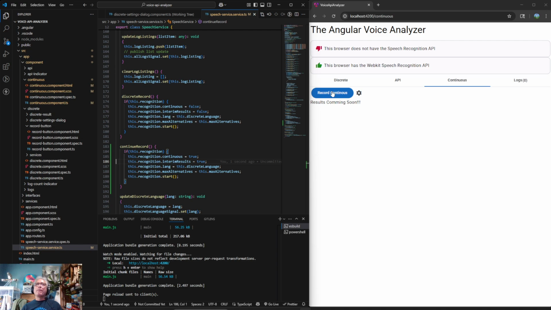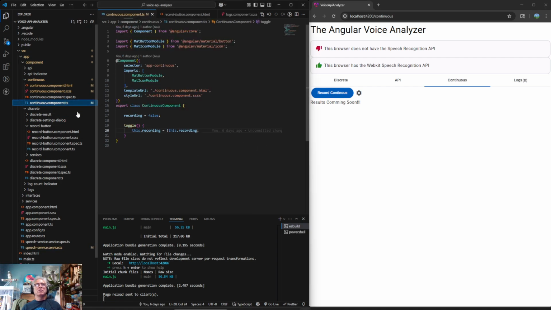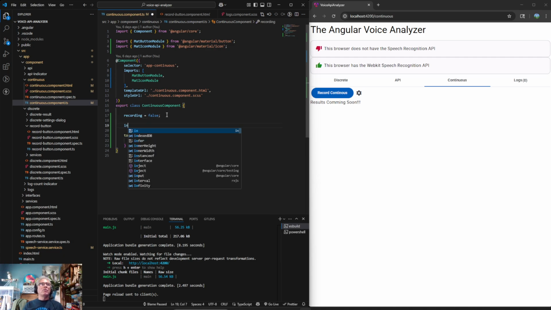Let's try sync. So it didn't pop up anything. Oh, I probably didn't actually. Let's see. So we don't even bring in the speech service. So we want to inject, and we don't have the inject either. We got nothing. So I think we want the little inject.